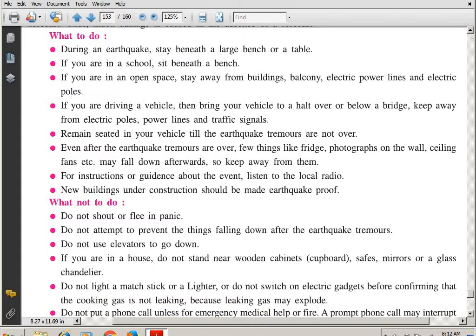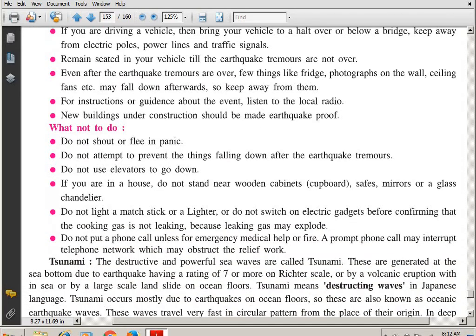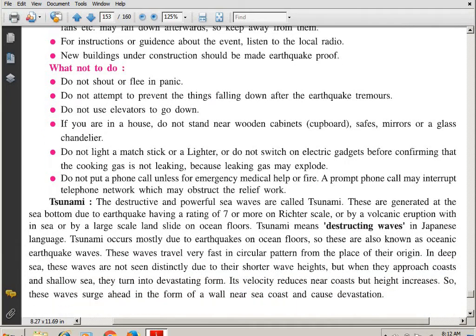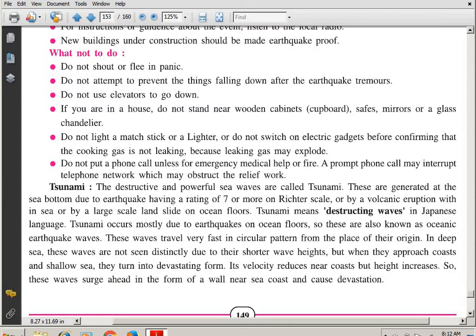Now, what not to do? Do not shout or flee in panic. Don't get scared and just run away in fear, in panic. Do not attempt to prevent the things falling down after the earthquake tremors. Don't say, no, that frame is very precious to me, so I am going to stop it from falling down. No, students, it may harm you.